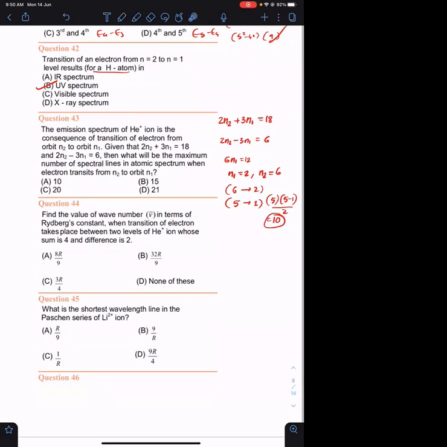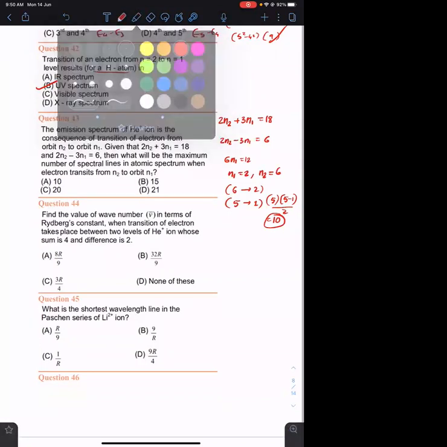That formula n into n minus 1 by 2 can be applied if and only if the transition is from some n equals to n to n equals to 1. The lower state has to be 1. If it is not 1, convert that into 1 by subtracting some value. 2 को 1 में convert करने के लिए I need to subtract 1. So similar value must be subtracted from this. 6 से 1 subtract कर लो, you will get 5. So 5 to 1 is equivalent to 6 to 2. The number of lines in 6 to 2 will be equal to 5 to 1. The energies of photons may be different. Okay? So the answer is 10. Option A.